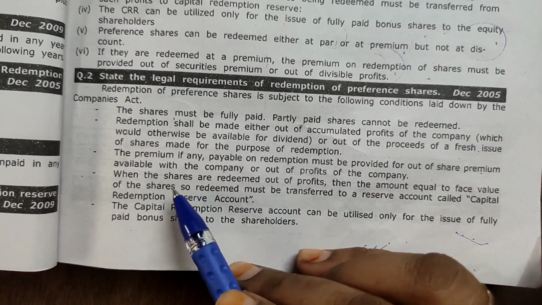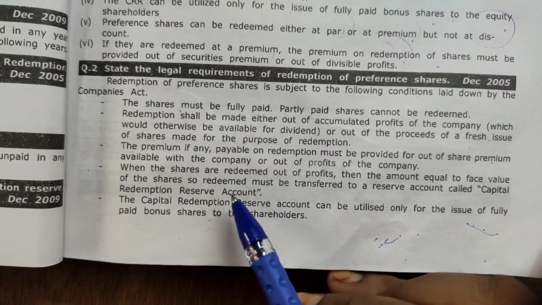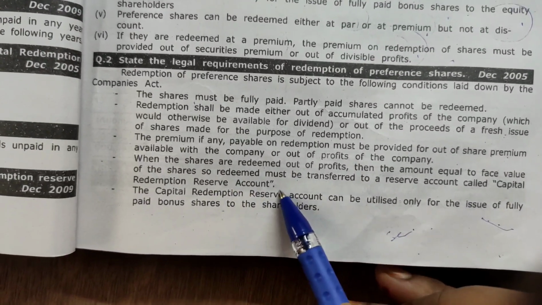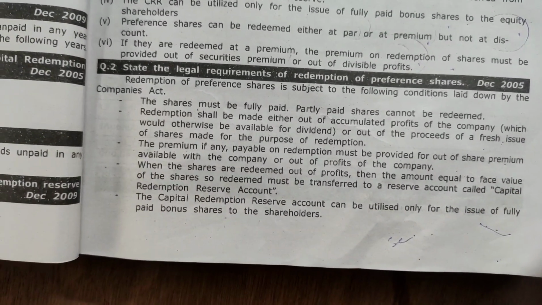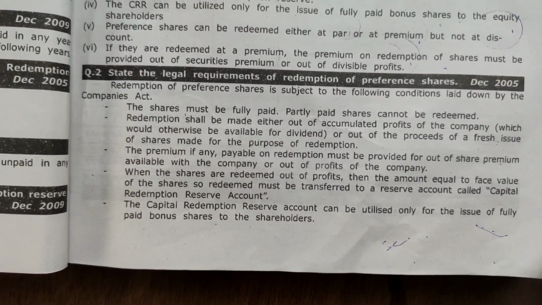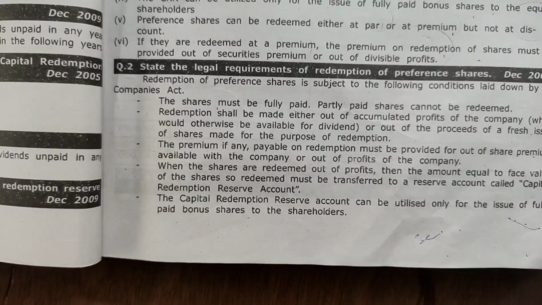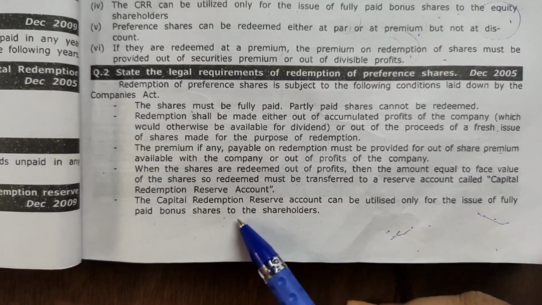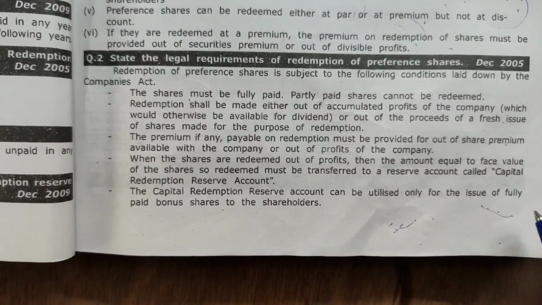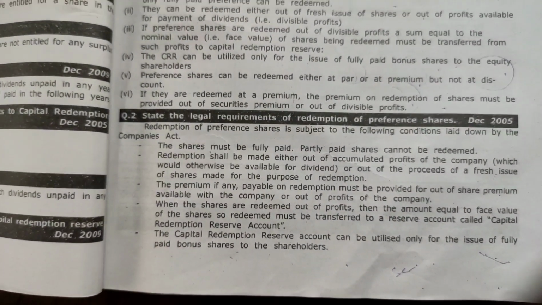Okay, when the shares are redeemed out of profit, then the amount equal to the face value of the share so redeemed must be transferred to a reserve account called the capital redemption reserve account. So when you are redeeming from the profit and loss reserves, it means that money has been transferred to the capital redemption reserve first, and then from there you have to redeem the shares. The capital redemption reserve account is to be utilized only for the issue of fully paid bonus share to the shareholders. So these are all the legal requirements.